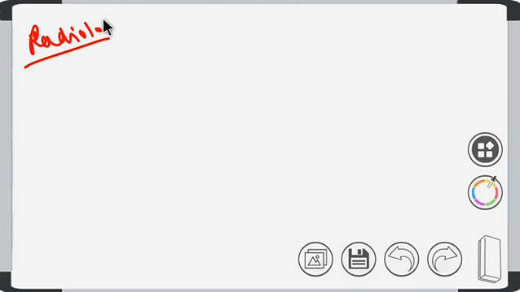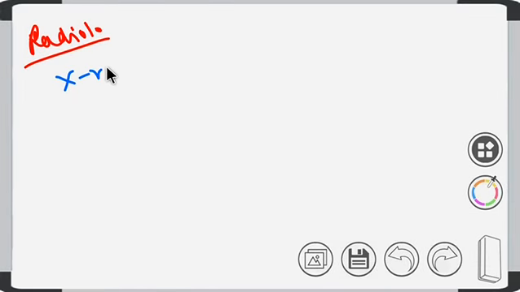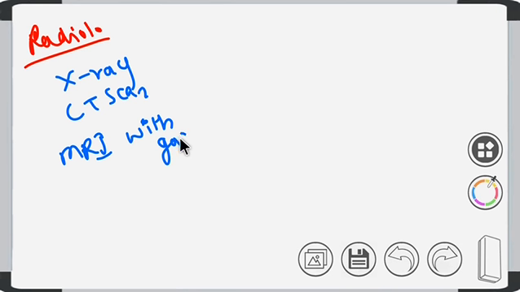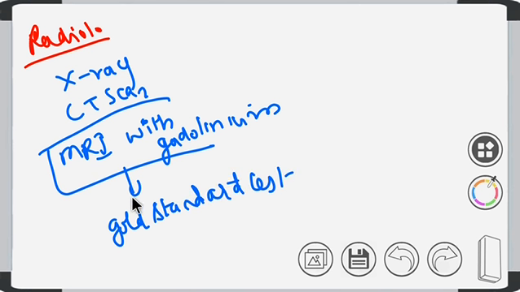In radiological tests, we do a plain X-ray, a CT scan, and then MRI with gadolinium contrast. This MRI is the gold standard test. Gold standard test, right?